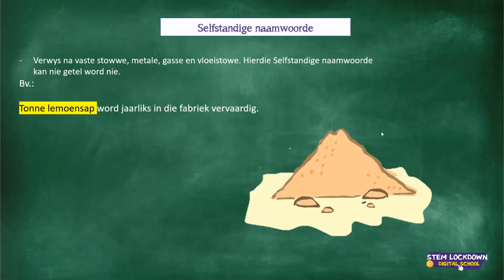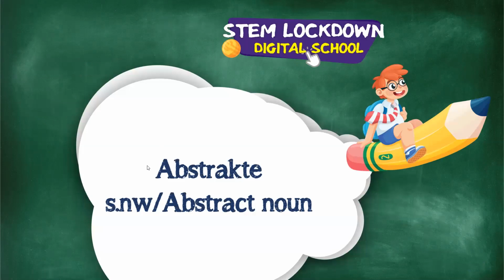Look at the picture there. You cannot count all that korreltjies of sand in there. You cannot count all the little pieces of sand in that heap there. And that's why it is called a mass name. It's uncountable. All right. So in the example there again, Charlton, tonne lemoensap word jaarliks in die fabriek vervaardig. Tons of orange juice are being fabricated in the fabriek every year. So it's not something that you can count. Okay, and then my favorite one, abstrakte selfstandige.